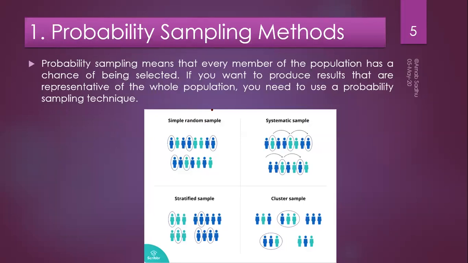Probability based sampling means that each and every member of the population has a chance of being selected. If you want to produce results that are representative of the whole population, then you need to use a probability sampling technique. We start with simple random sampling first.